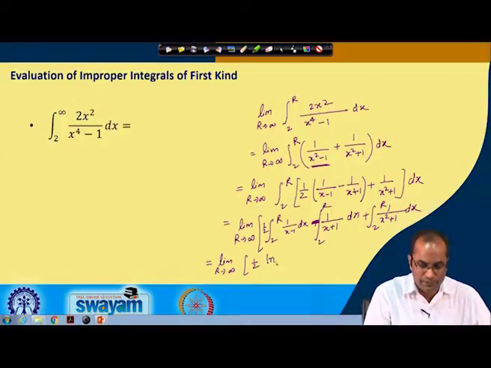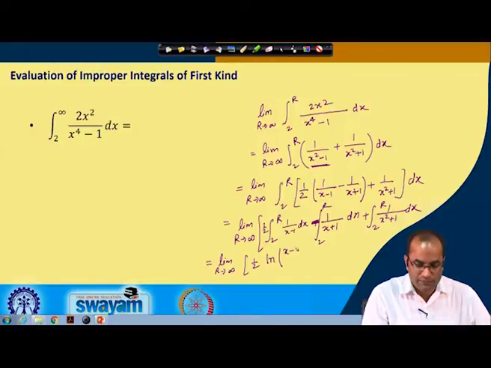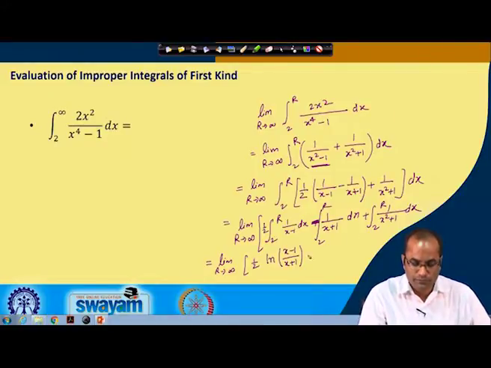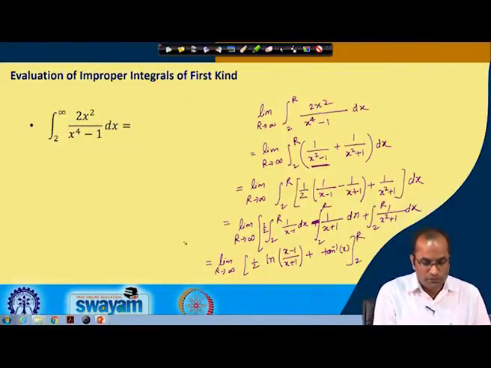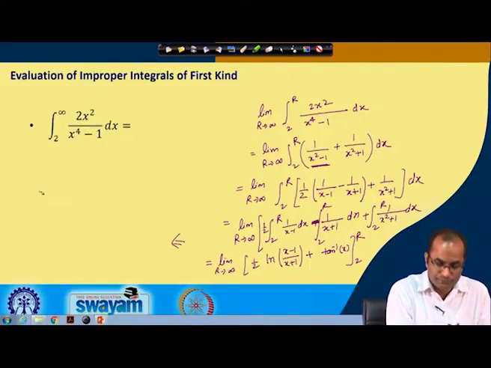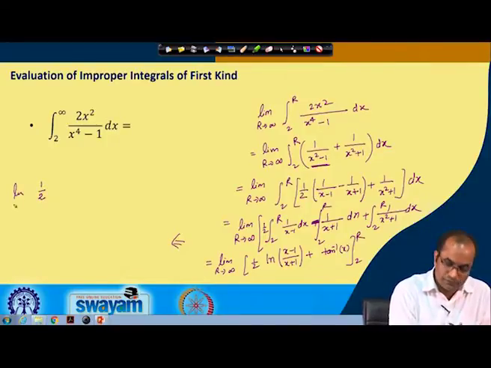So, this will be ln, the logarithm of (x minus 1) over (x plus 1), combining the first two, and then here we have the tan inverse x. That is the integral with limit 2 to r. So now we will compute this limit here. So, that will be half,